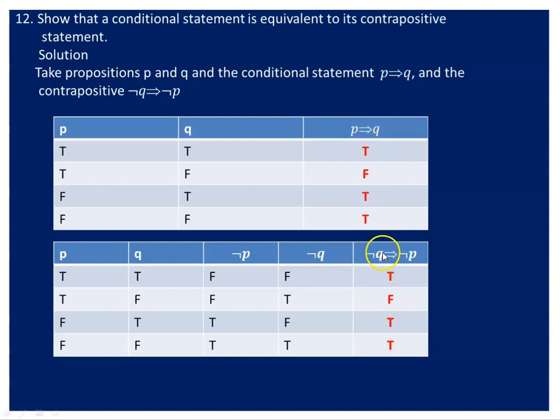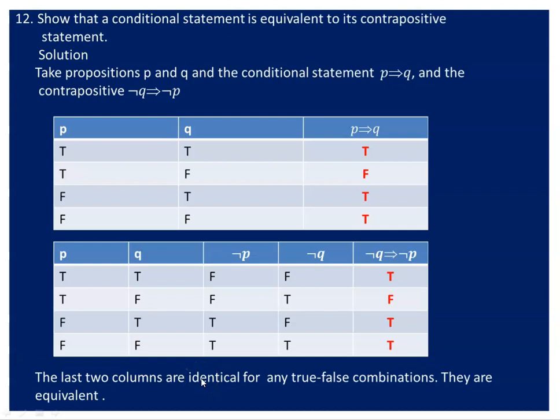So p implies q and negation q implies negation p are equivalent, because they possess the same truth values for all true false combinations. The last two columns are identical for any true false combination, so the two are equivalent. So whatever conditional statement is given, if you take its contrapositive, the contrapositive saying is the same as the conditional statement saying.